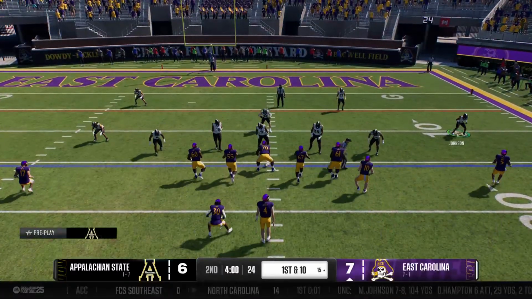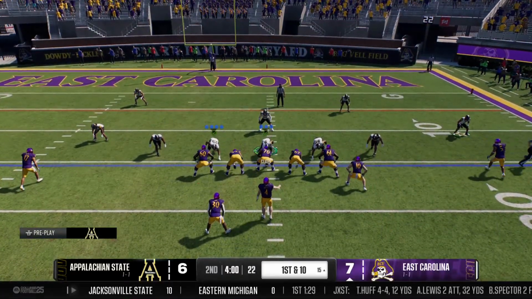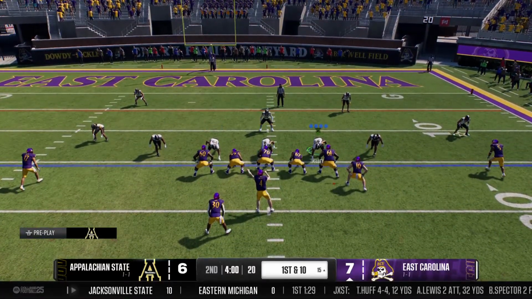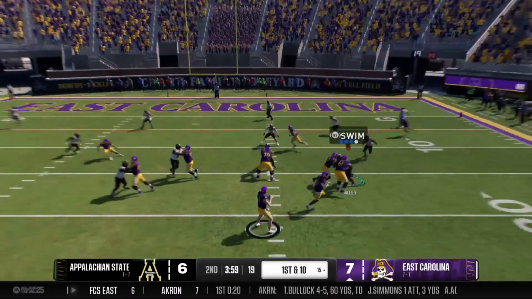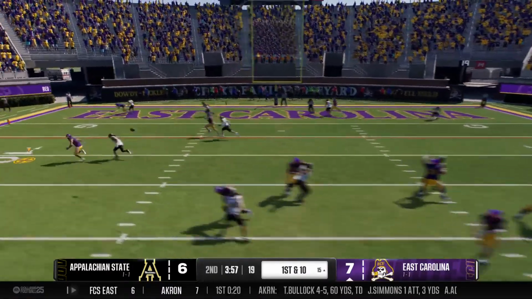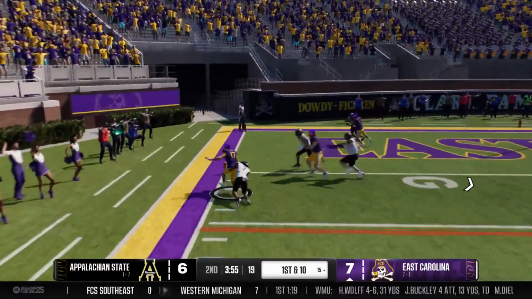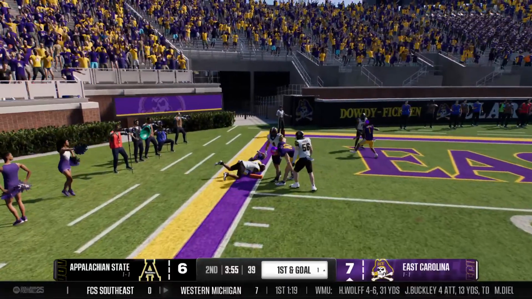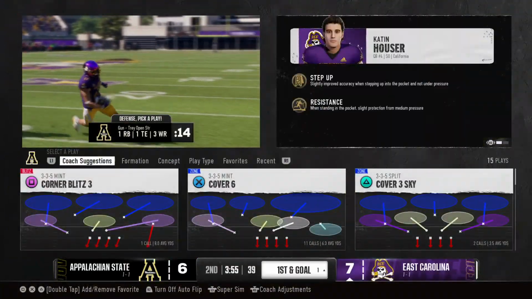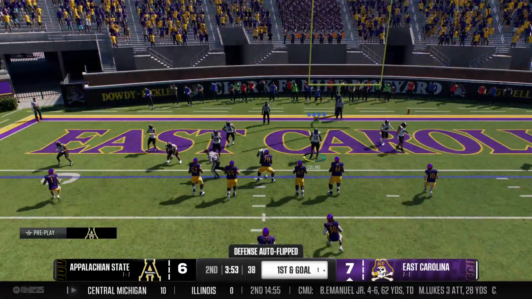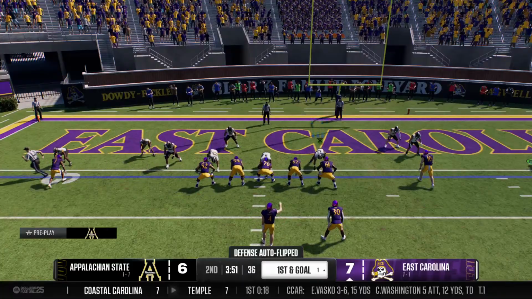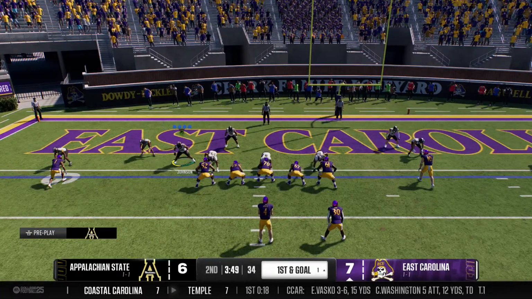First down to start the drive after the break. Off the bootleg to buy a little space. He's got it on the move. Gets out of bounds after the big play, and they'll be set up in business for the first and goal. This offense in scoring position with a fresh set of downs.